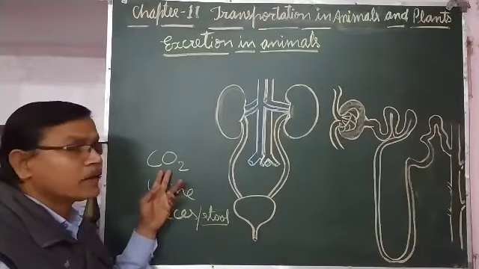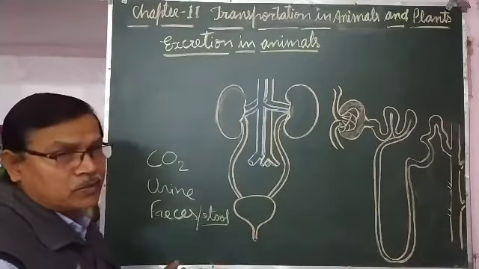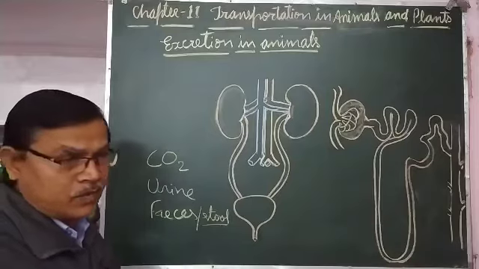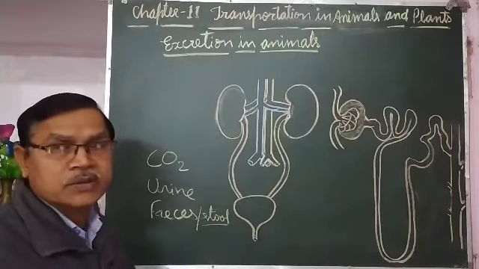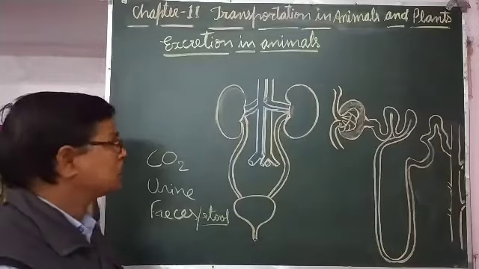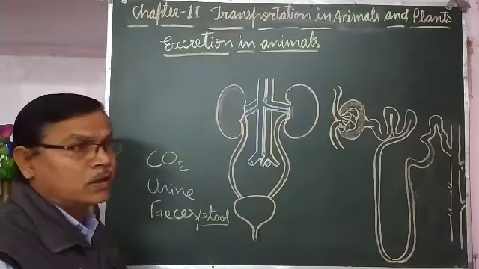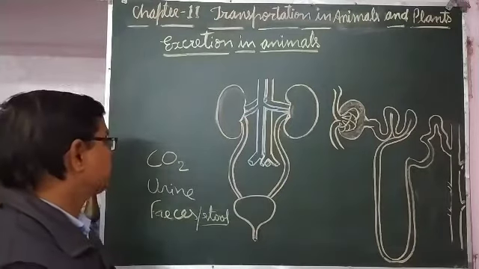Gaseous waste like carbon dioxide is removed through the respiratory system. Whatever carbon dioxide is produced in the cells is carried through the blood vessels to the lungs, and from there it is exhaled out and removed from the body.